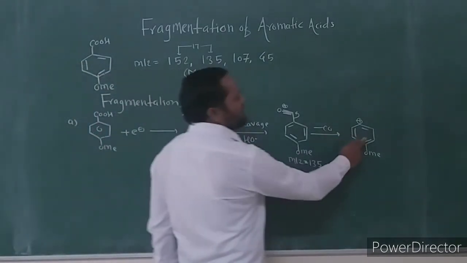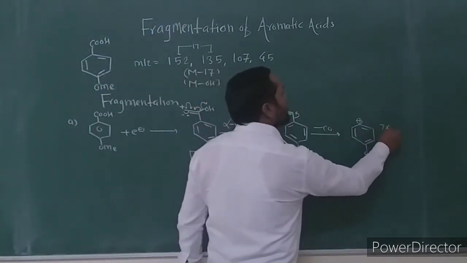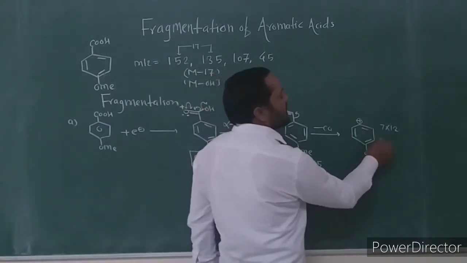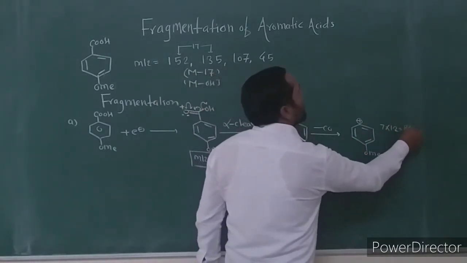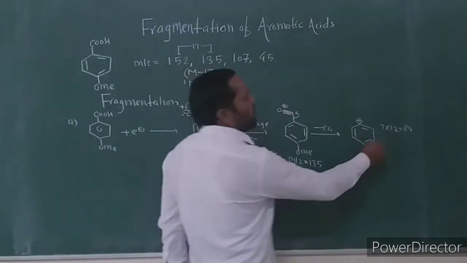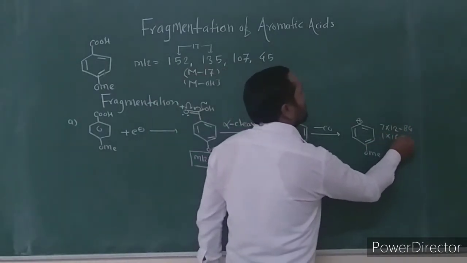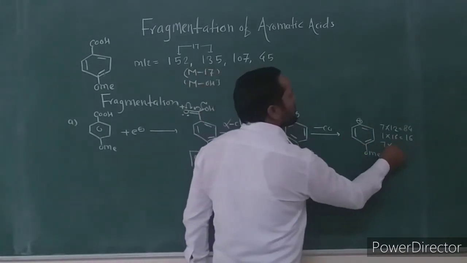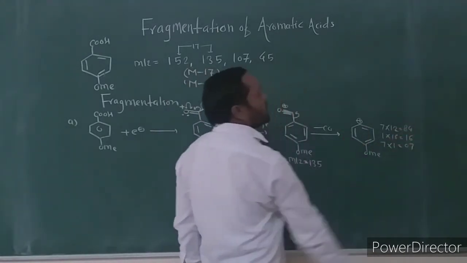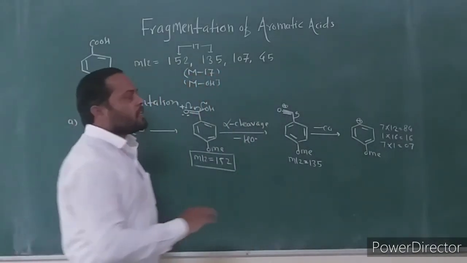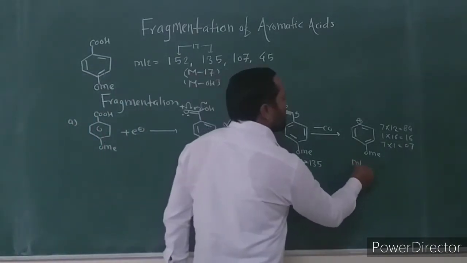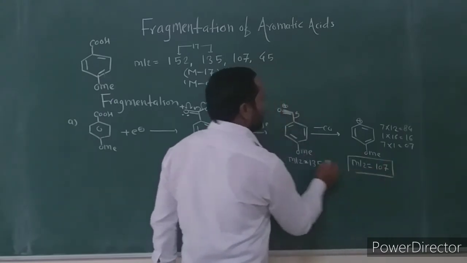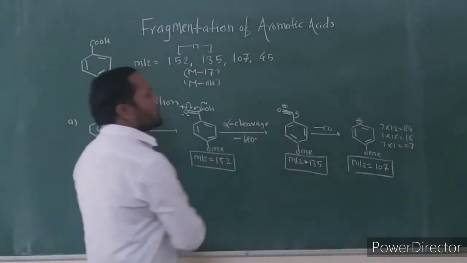Or you can consider its mass: total number of carbons are 7, ring carbon 6, methoxy carbon 7, that is 84. 1 oxygen, 16. 4 plus 3, 7 hydrogens. 84 plus 16 is 100, 100 plus 7 is 107. This fragment ion has mass to charge ratio 107. This is the structure of the fragment.